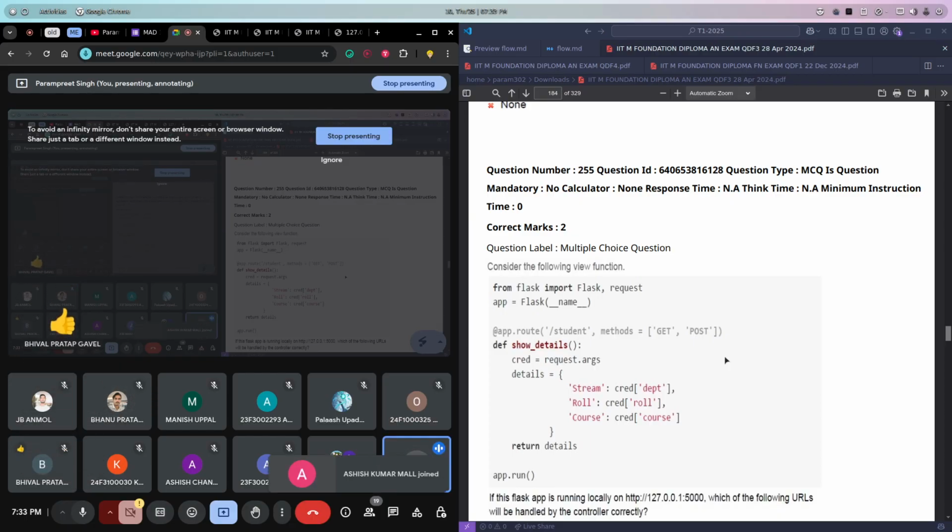Now we have the next question. From Flask, we are creating a Flask app. We are handling both the methods get and post. Can anyone explain what's the difference between get and post? I know this is a theory question, but it's more practical. Post is when we are getting some input, and get is the default one.